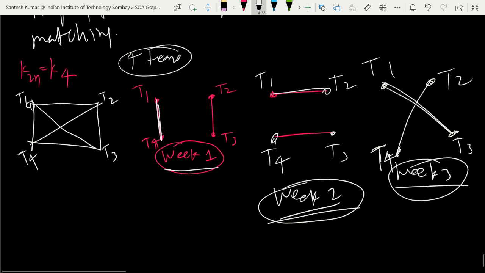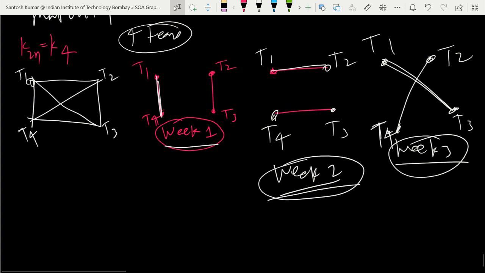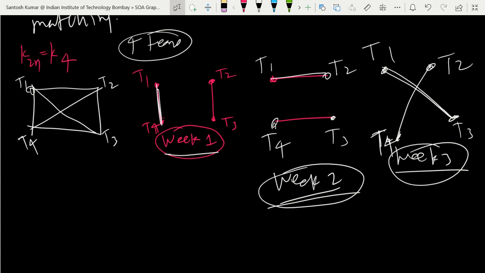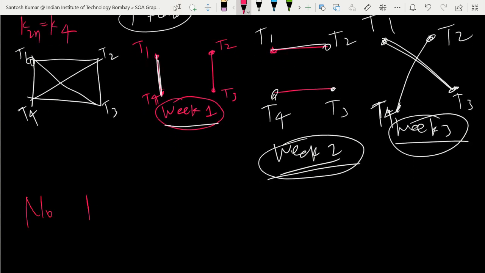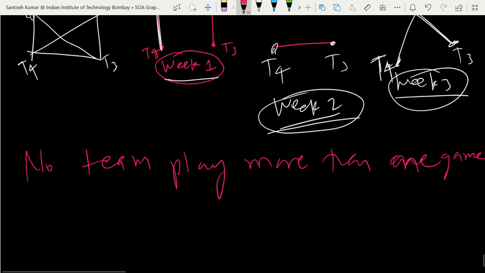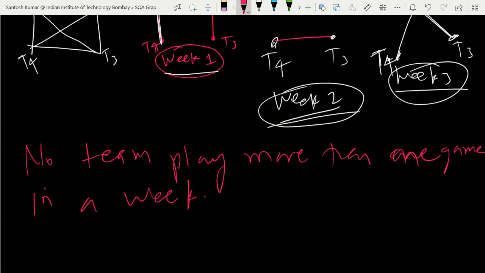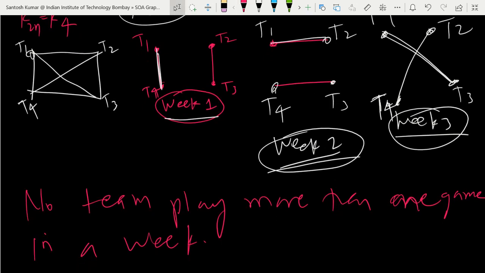So here we have perfect matching, so no team plays more than one game in a week. They play only once, not more than once.